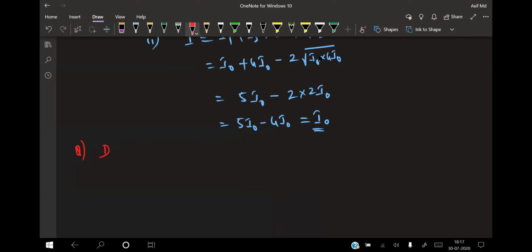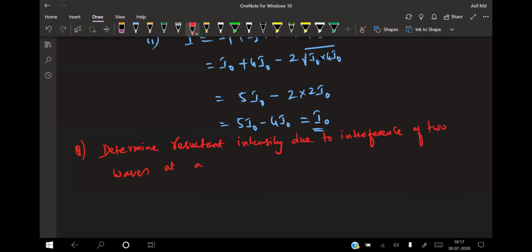Determine the resultant intensity due to interference of two waves at a point given below.